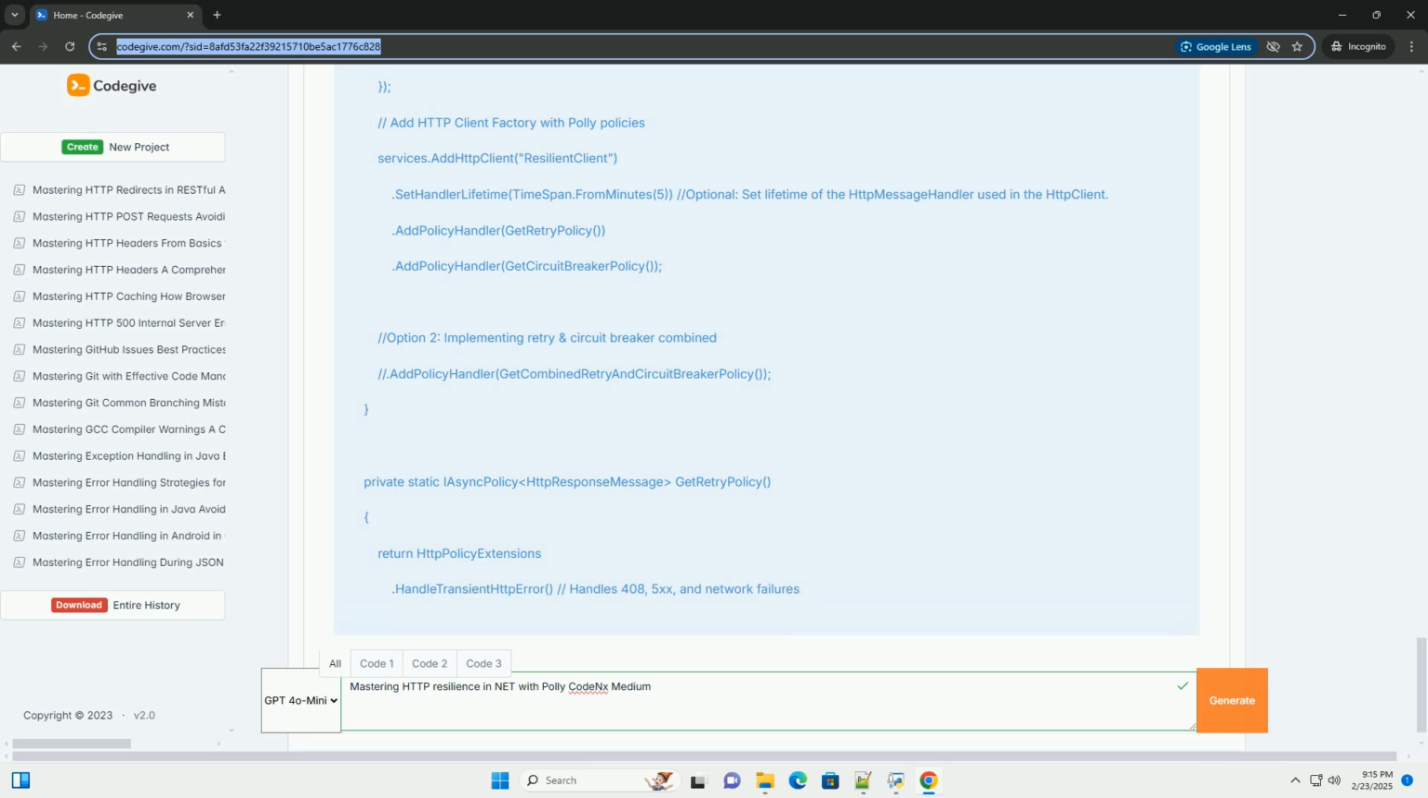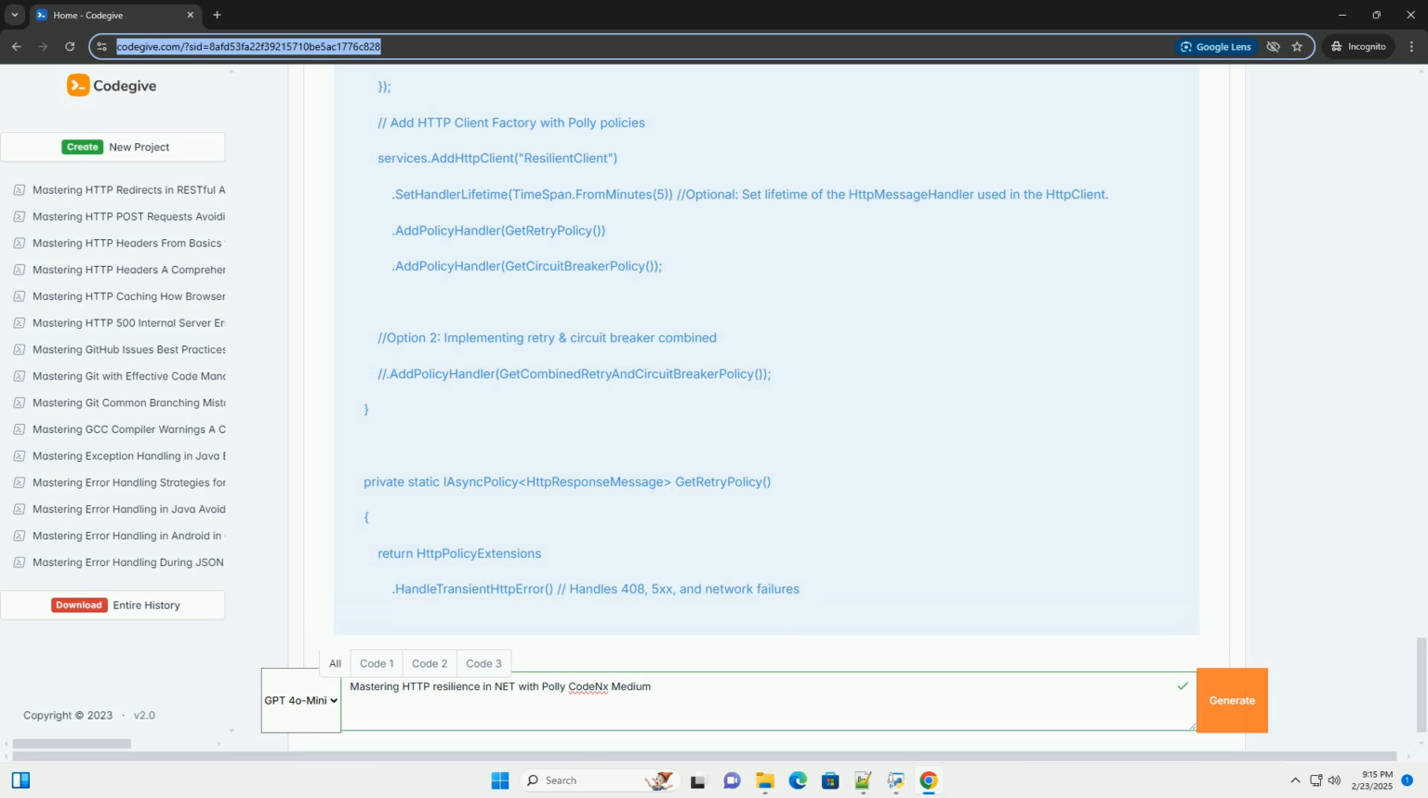Code and architectural considerations. As your application grows, consider adopting a modular architecture to organize your resilience policies. Here's a basic example of how you might structure your project. IResiliencePolicyProvider.cs, ResiliencePolicyProvider.cs, IExternalApiService.cs, ExternalApiService.cs, updated ConfigureServices in Program.cs, updated Main method in Program.cs.